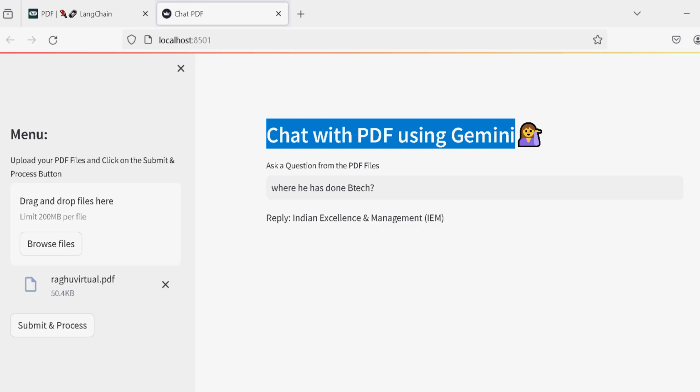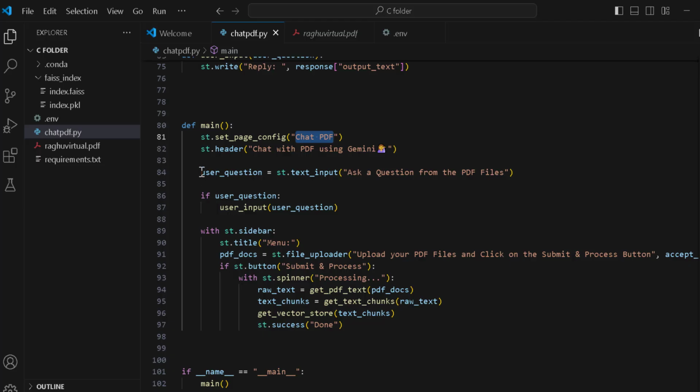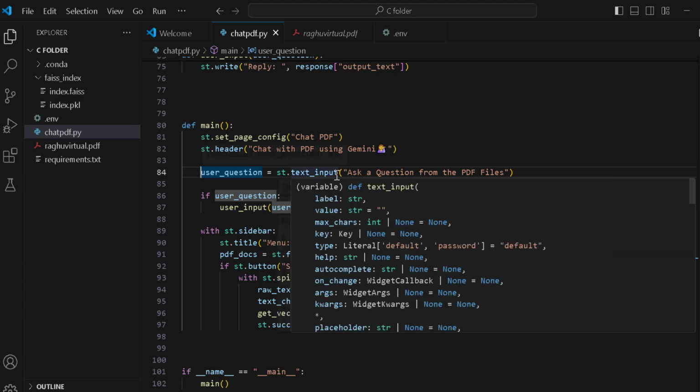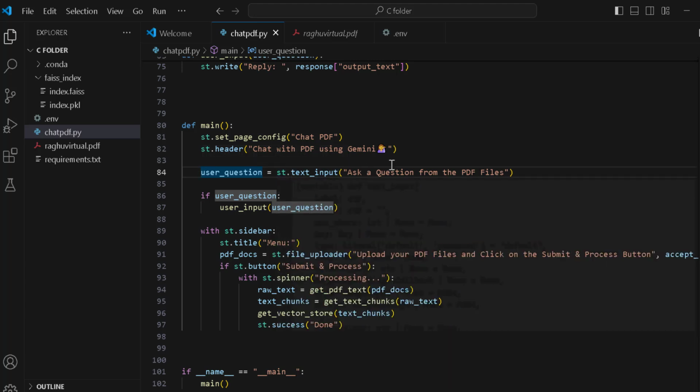If the user asks a question, it goes into that text_input, and whatever you ask, user_question will take it, the text string, if you ask a question based on the PDF file.